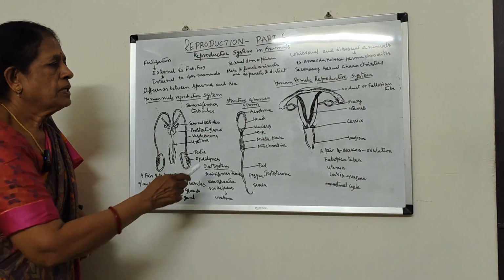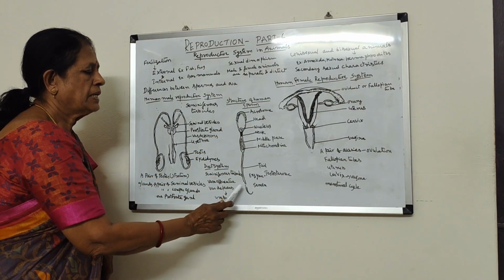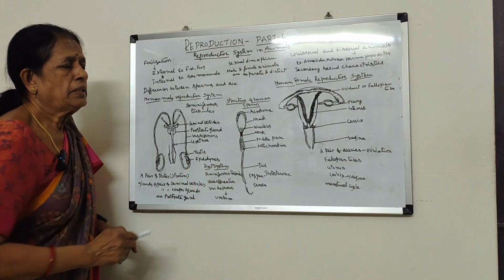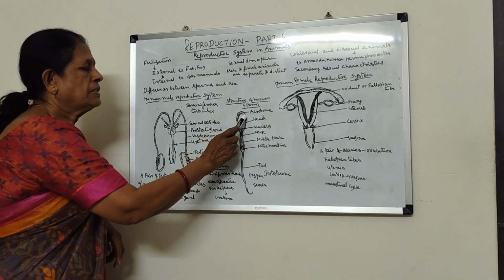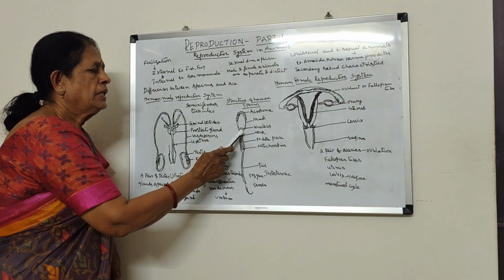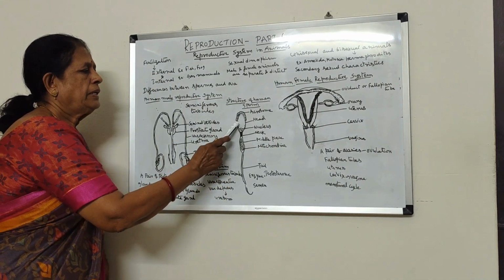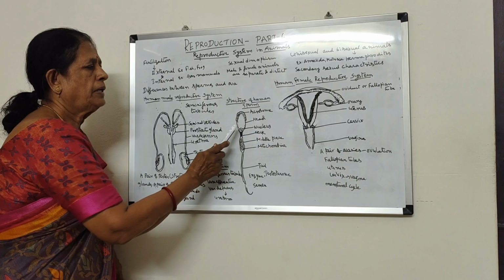So the sperms are produced in a large number, and they are very small in size and motile in nature. If you see the structure of a sperm, it mainly contains a head piece, neck piece, middle piece, and tail piece. The head contains a haploid nucleus.